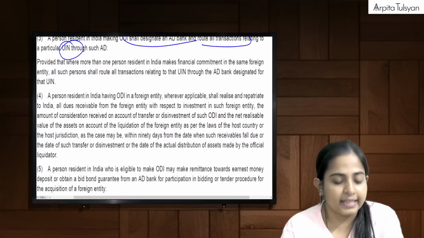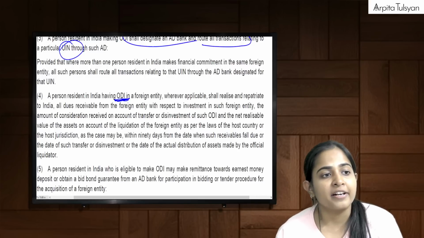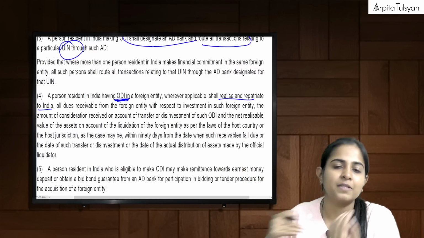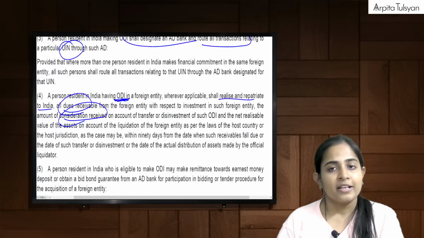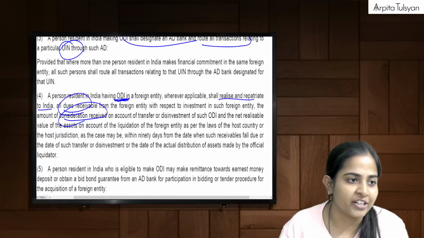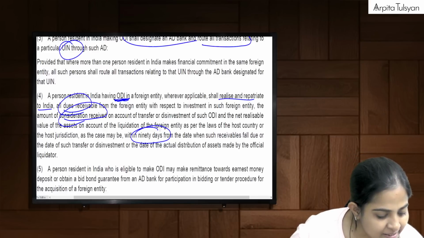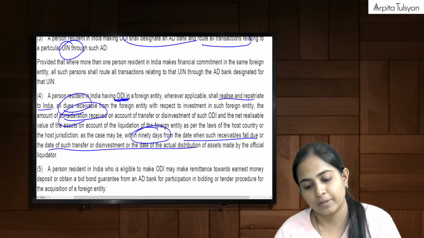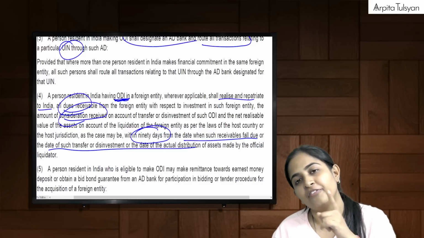Okay. Then the next point, a PRI having ODI in a foreign entity shall realize and repatriate to India. Realize and repatriate means realize the money from them, and repatriate means bring back the money to India. All dues receivable from the other country, the amount of consideration received on account of transfer, etc. See, this will happen only when we are selling, only in case of disinvestment. Bring everything back to India within 90 days from the date when such receivables fall due or the date of transfer or disinvestment. See, the 6 months was for what purpose? That was for submitting the share certificate to the AD.